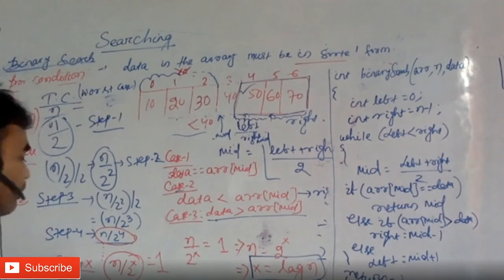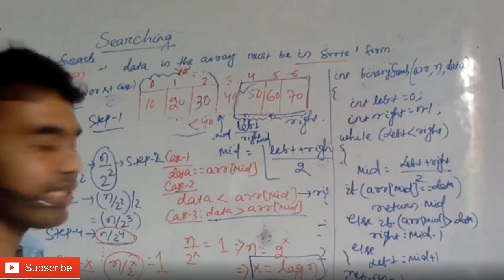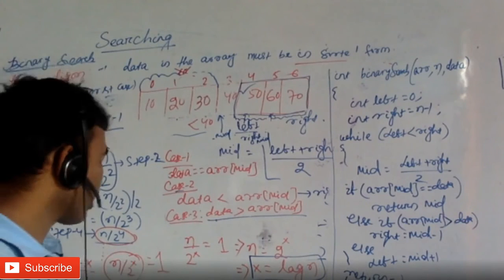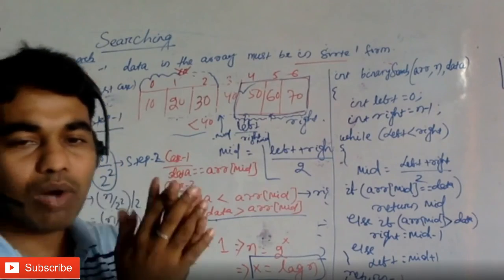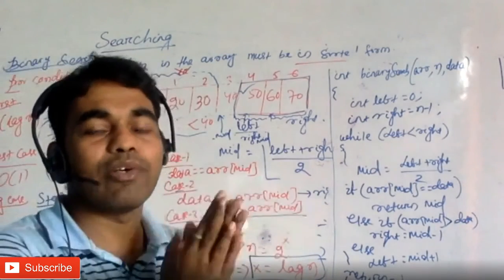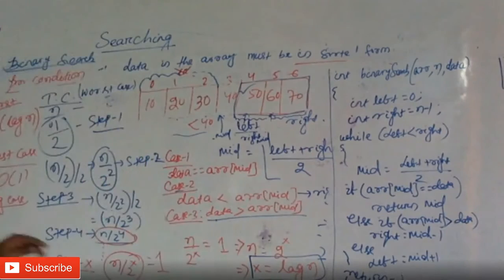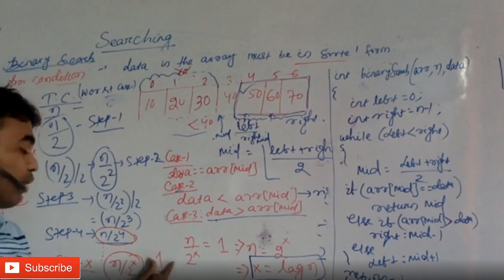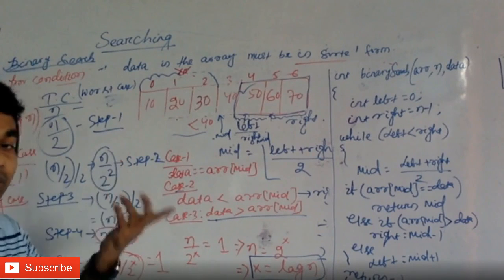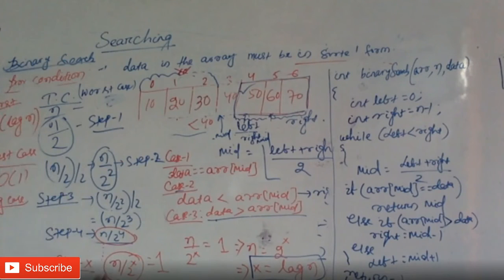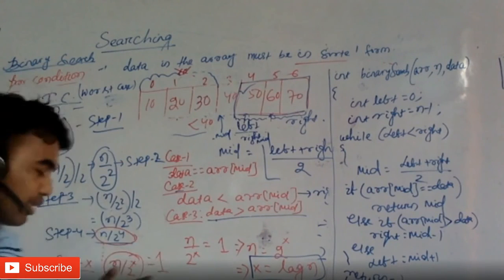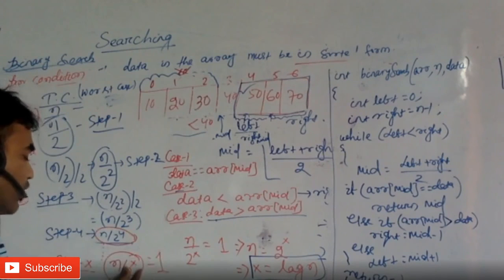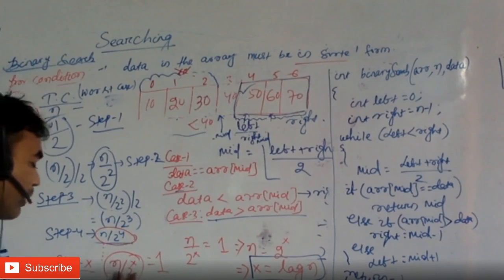I will keep going till what point? I will go till x number of steps. I will stop whenever the array contains only one element. Then what will be my equation? In the fourth step it was n by 2 to the 4. I don't know where there will be only one element; that is the worst case. So I made an assumption that at step x I am going to stop. Then the equation is n by 2 to the power x.